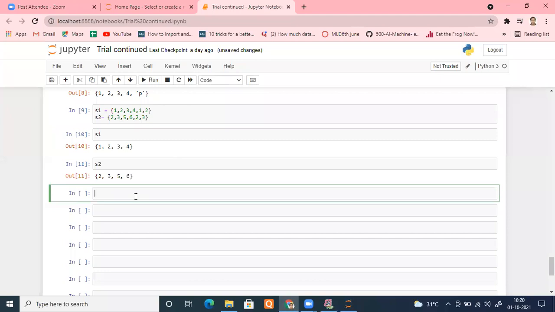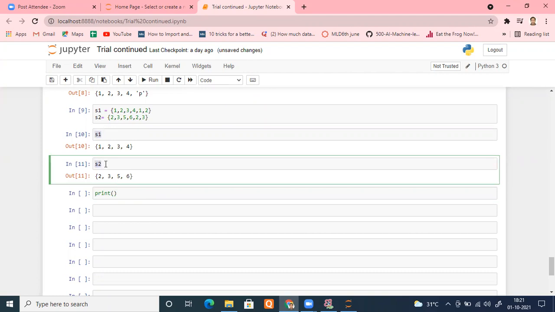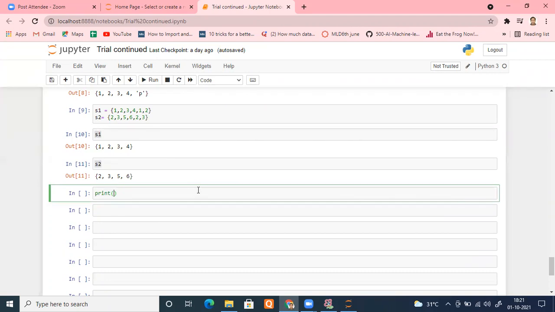For example, I want to print the union of these two sets. Please see properly. Remember, these are the actions, union and intersection, if you can recall. In set theory, we study union and intersection. So we can do union of these, for example S1, and for the union symbol there is a symbol known as pipe, which is just above the enter key, and then S2. So what will it create? It will create the union of these two.